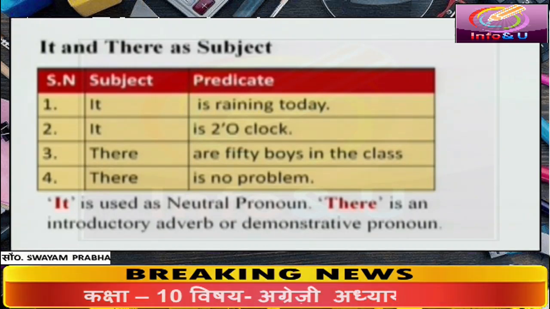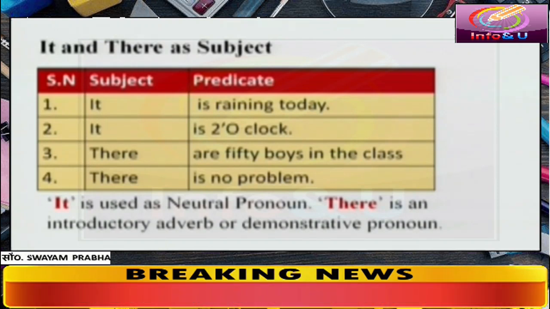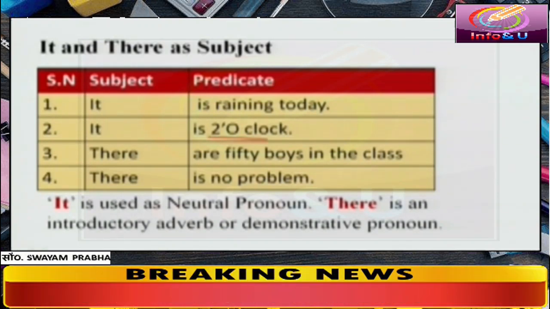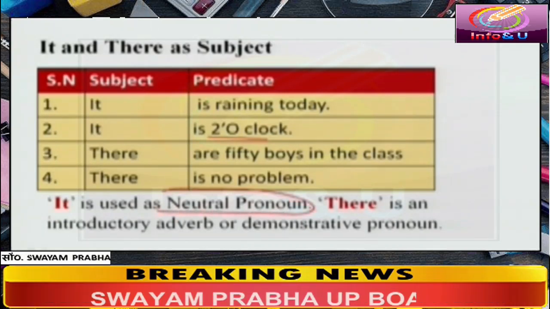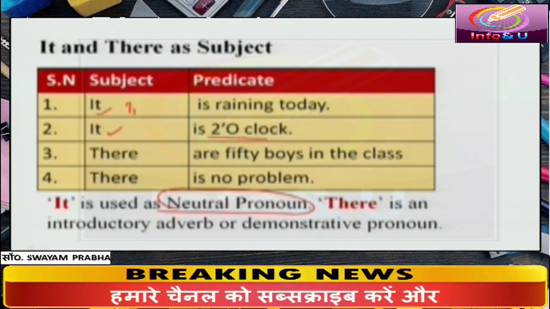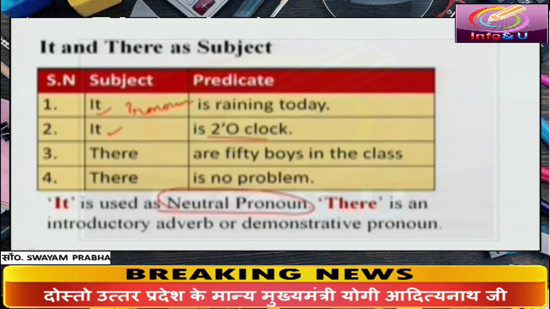It was very cold yesterday. And it is also used to tell the time. It is 2 o'clock, it is 4 o'clock. It is used as neutral pronoun. Yes, it is a kind of pronoun. It is used as the subject.